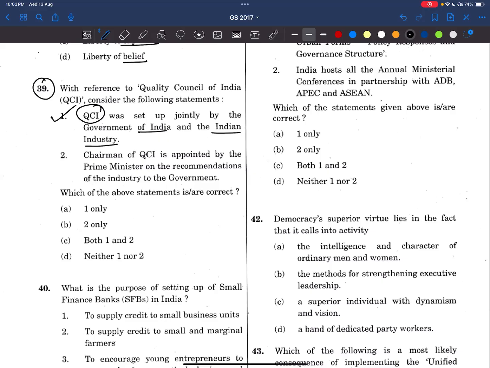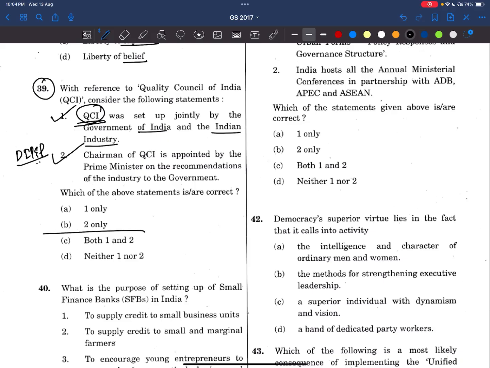Now see, the chairman of QCI is appointed by Prime Minister on the recommendations of the industry to the government. Yes, even this statement is also correct. And see here, the nodal agency which is looking after this QCI is, we have discussed it before as well, Department of Industrial Policy and Promotion, under the Ministry of Commerce and Industry.